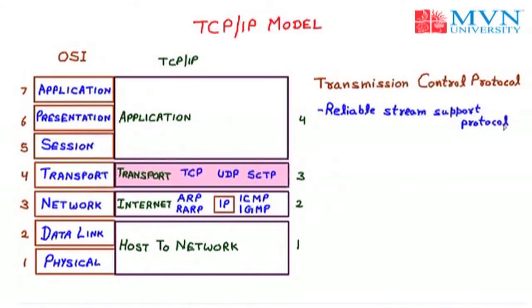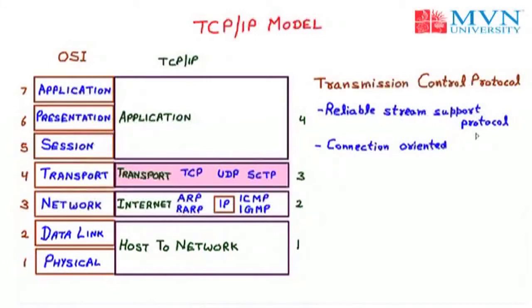Here we will cover two main things. The first one is reliable, that means we can use it anywhere we want. The next one is stream support, which means it is reliable as well as connection oriented. So it is the combination of reliable and connection oriented, and we also call it a connection oriented protocol. So in TCP we have covered two main things: first reliability and second connection oriented. We can also take the example of optical fiber media, which is an example of TCP, that is connection oriented.